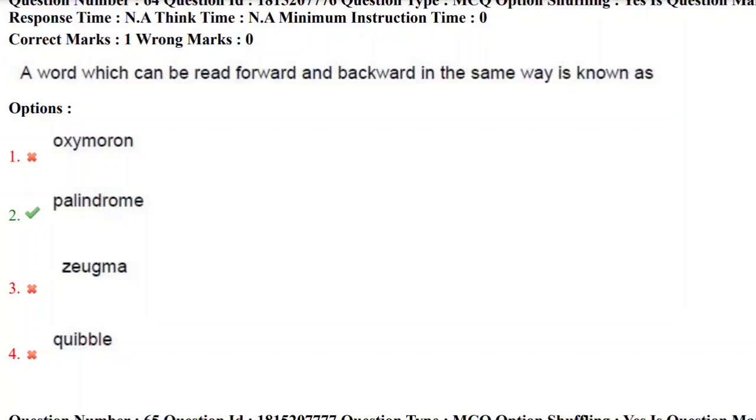Let's move towards next question. A word which can be read forward and backward in the same way is known as. Yes, obviously it is palindrome. Not an oxymoron, not jugma, not quibble. Palindrome means if we read the word, we get the same pronunciation either way, backward or forward. For example, I can remember the word Vikatakavi in Telugu. We have Vikatakavi, right? Either way, we get the same order.